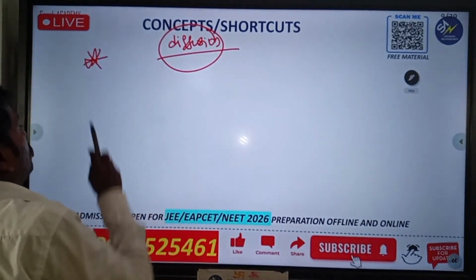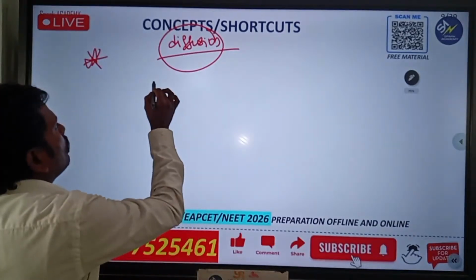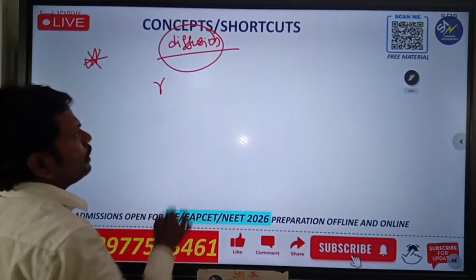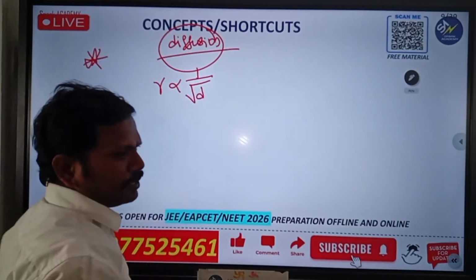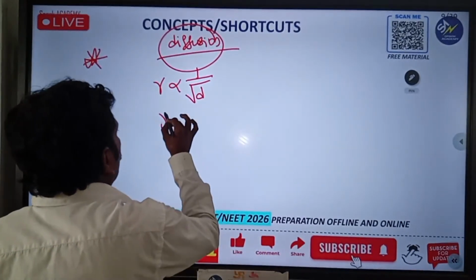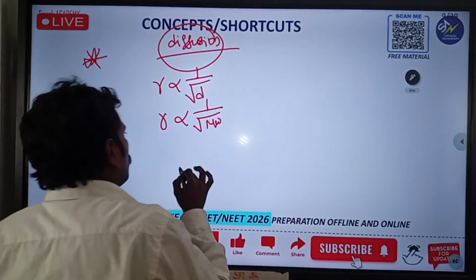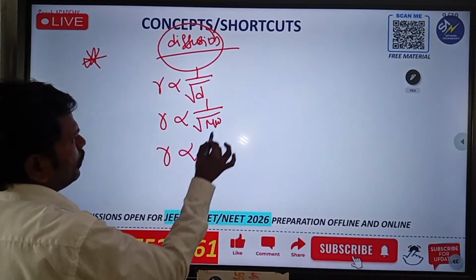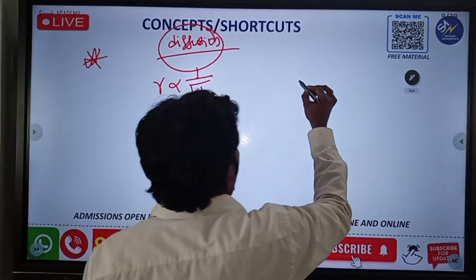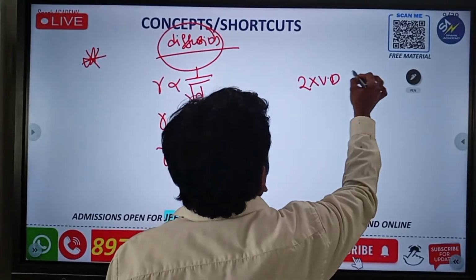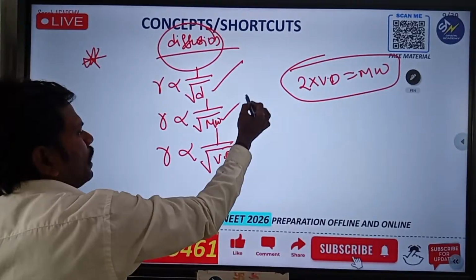So this is the one: diffusion. According to Graham's law, what do you learn? Simple thing now. The diffusion rate R is inversely proportional to the square root of the density of the gas. Otherwise, R is inversely proportional to the square root of MW, the molecular weight. Otherwise, R is inversely proportional to the square root of VD, vapor density. So simple: 2 times vapor density is equal to molecular weight, you already know that. That means we are taking either density, molecular weight or vapor density.